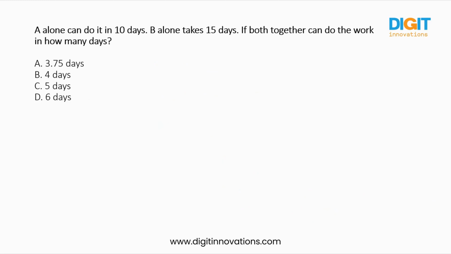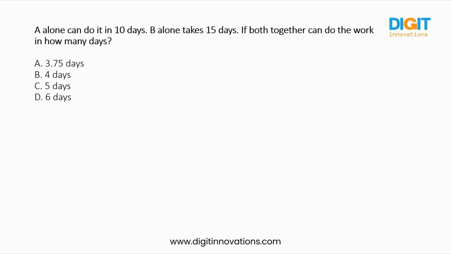So A alone can do it in 10 days. B alone takes 15 days. If both work together, in how many days can they do the work? This is a question from the concept of time and work. There is some amount of work, and A does that work in 10 days, and B alone can do the same work in 15 days. But what if they work together?